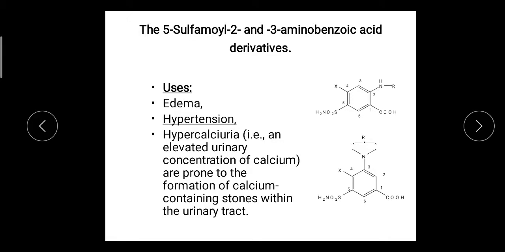Uses: they are used in the treatment of edema, then hypertension and hypercalciuria, because along with sodium it also inhibits the reabsorption of calcium. So they can be used in the treatment of hypercalciuria, means elevated urinary concentration of calcium. Hypercalciuria is prone to formation of calcium stones in the urinary tract, so to remove the calcium, this diuretic is also used.